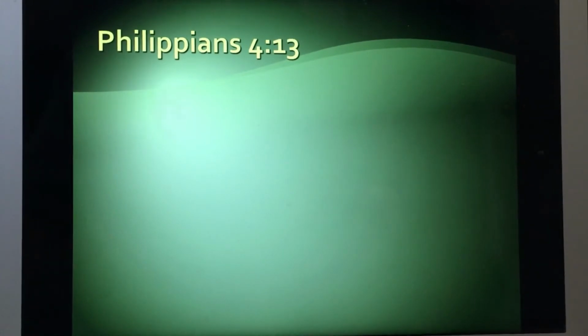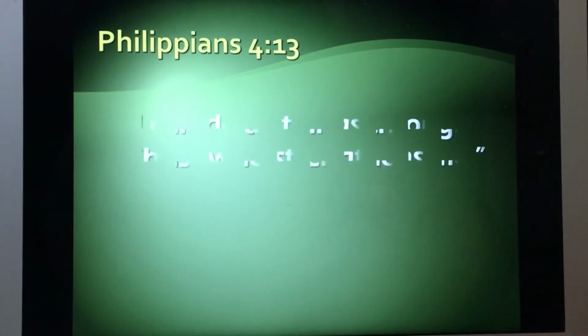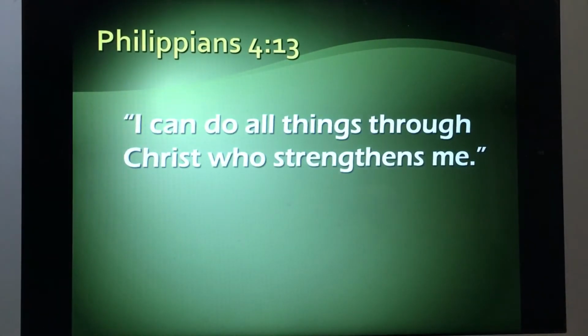Okay. So for today, to get the ball rolling, I'm sure you guys know this passage, Philippians 4:13. It's a favorite for a lot of folks. I can do all things through Christ who strengthens me. This is a favorite passage for a lot of folks. It's kind of their go-to passage, and for many reasons, I'm sure.